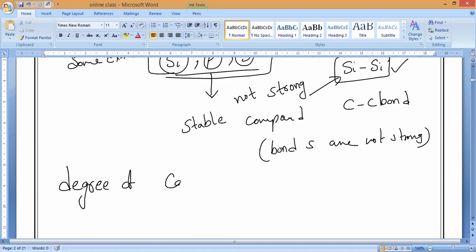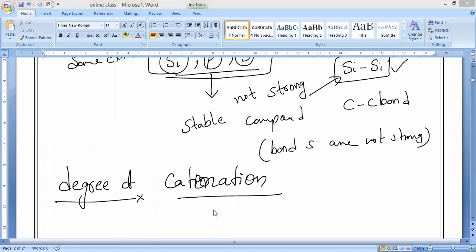Degree of catenation means the extent to which it can form chains. So catenation, degree of catenation, means till what extent it can form. It can form very small chains, or it can form very long chains. That is what we call the degree of catenation.